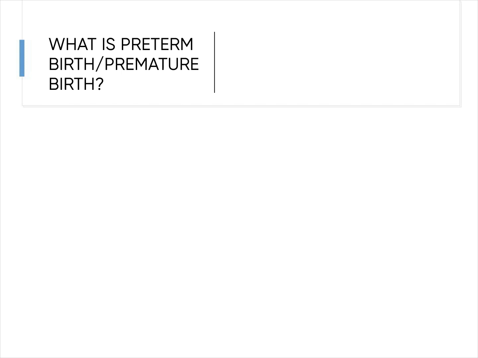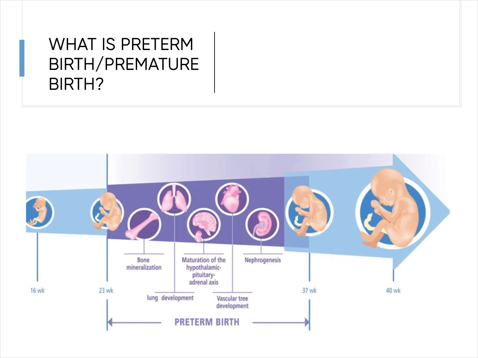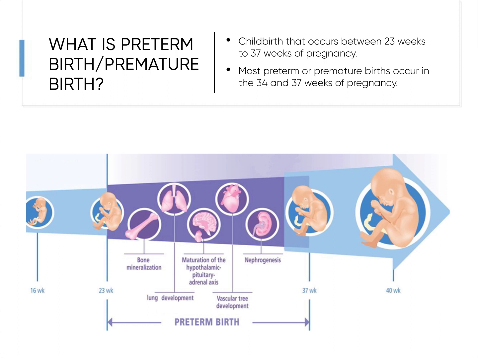Preterm labor. As you can see in the diagram, a typical pregnancy lasts 40 weeks. However, if labor pain occurs between 23 weeks to 37 weeks of pregnancy, it can be termed as preterm labor. Note, most preterm or premature births occur between 34 and 37 weeks of pregnancy.